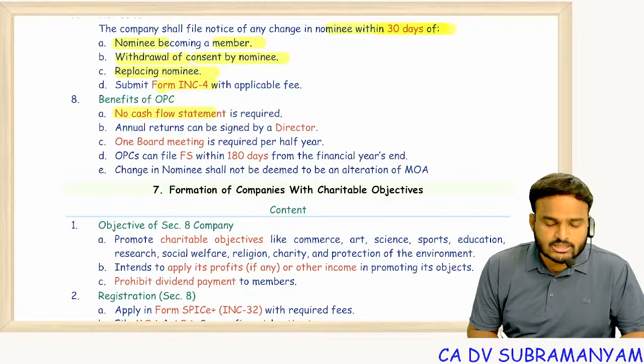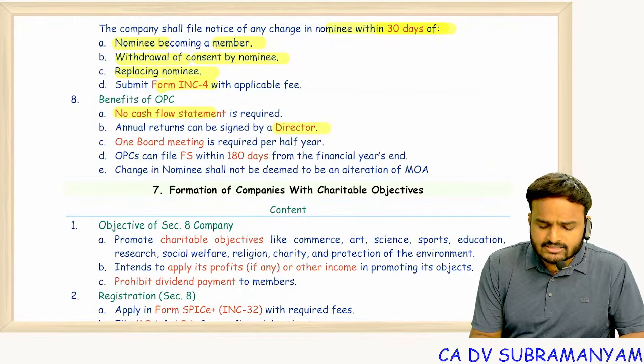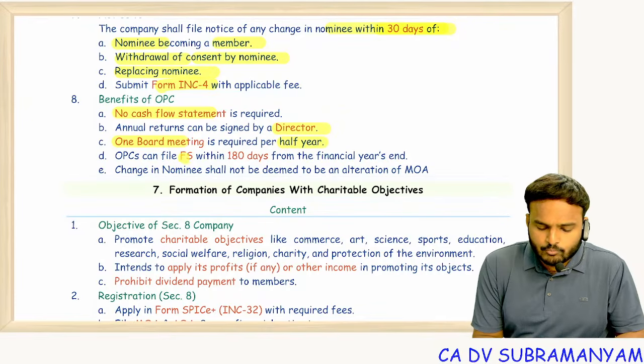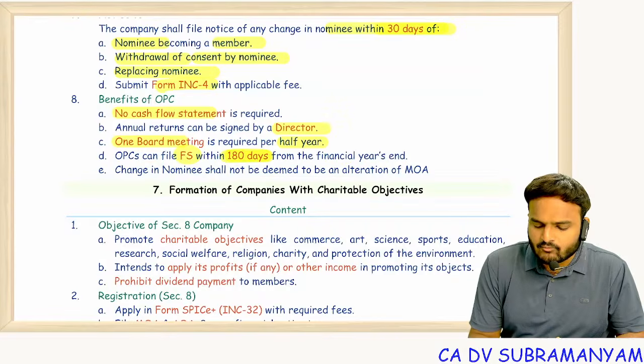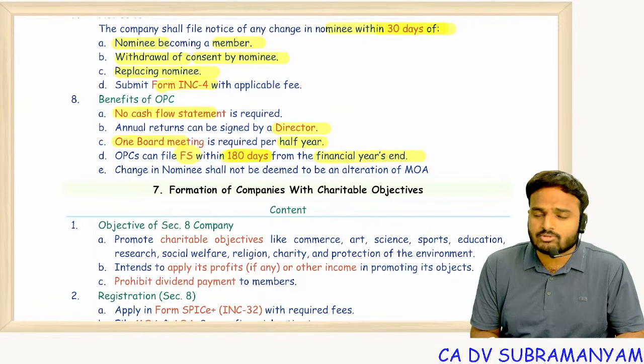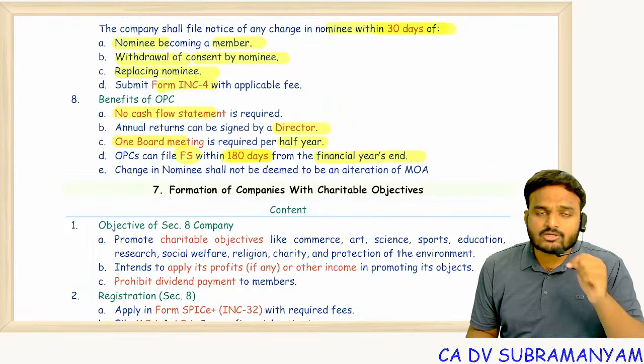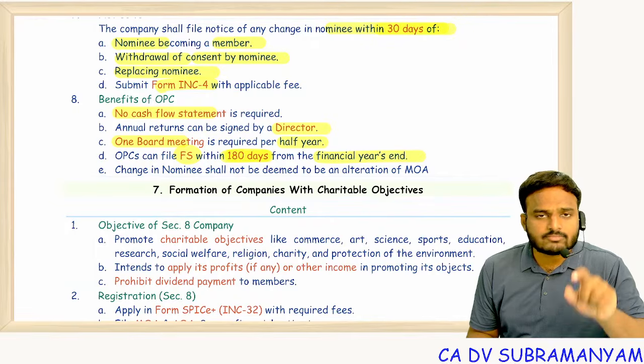No cash flow statement required. Annual returns, it's enough. One director signing annual return. One board meeting for half year is enough. OPCs can file financial statements within 180 days from the end of the financial year, because normal companies within 1 month from the completion of AGM, within 1 month of AGM financial statement should be filed.